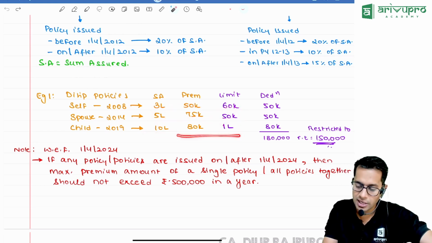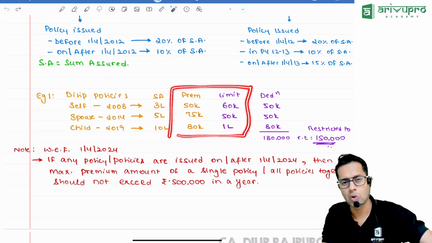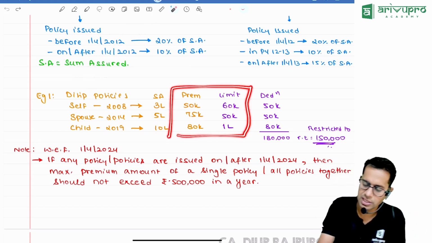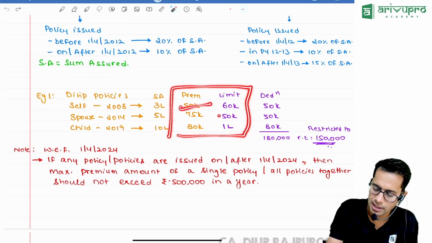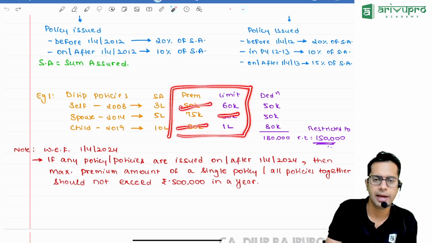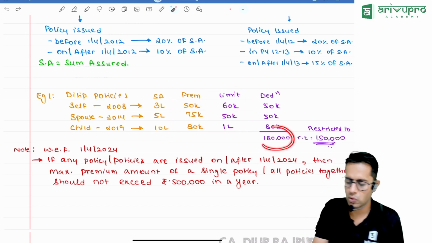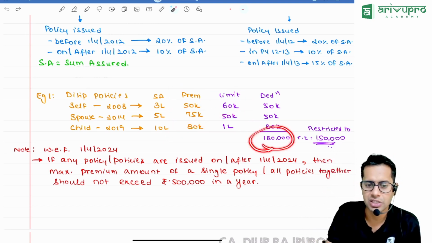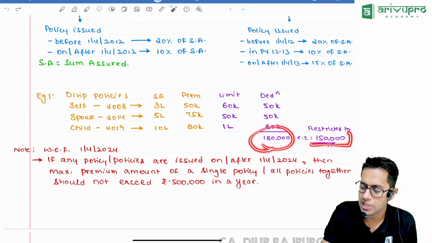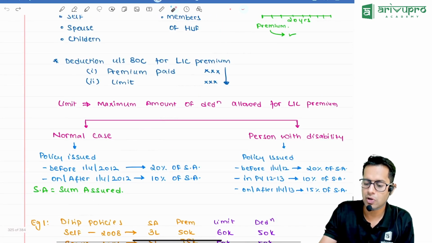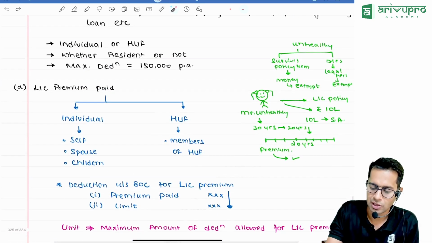Now how much is the deduction given? Either the premium amount or the limit, whichever is less. So in the first case I'll get 50,000. Second case I'll get 50,000. Third case I'll get 80,000. So this is the deduction which I'm going to get. Totally, how much eligible deduction is there? 1,80,000. But how much can I take maximum? Maximum limit over here is only 1,50,000 rupees.